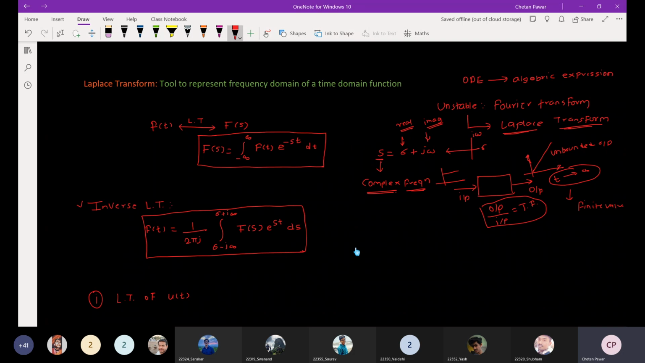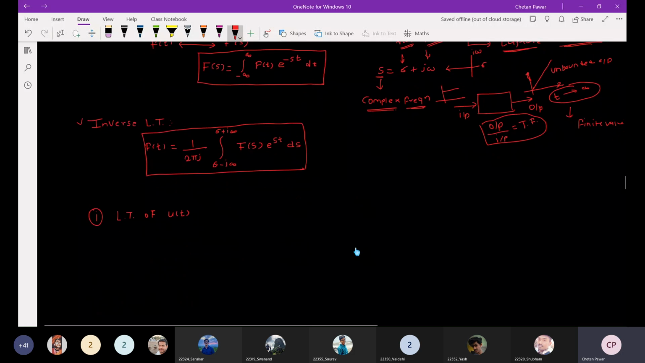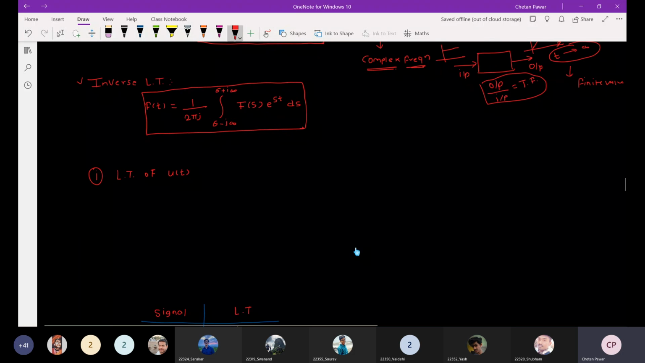f of t is equal to 1 upon 2 pi j, and integration over the limits, okay? The frequency will be varied from minus infinity to infinity. F of s e raised to st ds, okay? So this equation all of you know, right? So first we will see the unit step signal, the Laplace transform of the unit step signal.